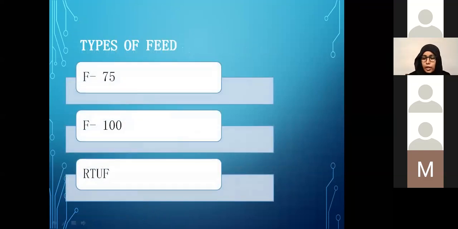So what kind of food do we use? We have to use a special food because remember these kids do not have an appetite. That's why they ended up in the hospital. We want to start with a low calorie formula. We start with F75, which is formula 75, providing 75 kilocalories of energy per 100 ml of formula. And once they are tolerating it, we move to other formulas.